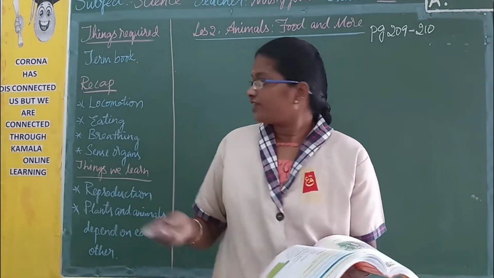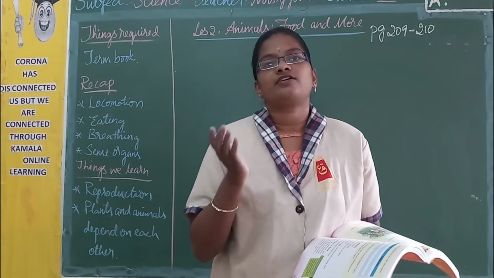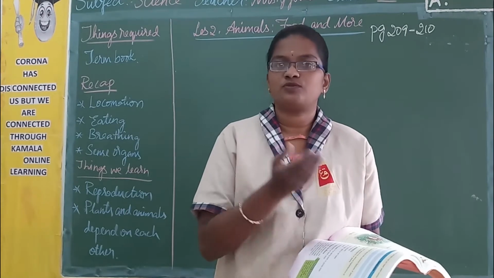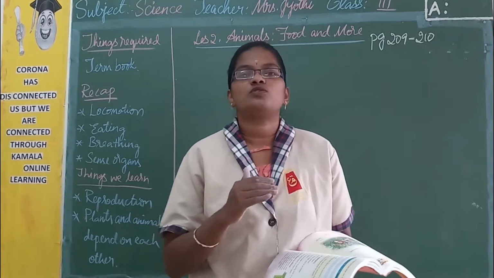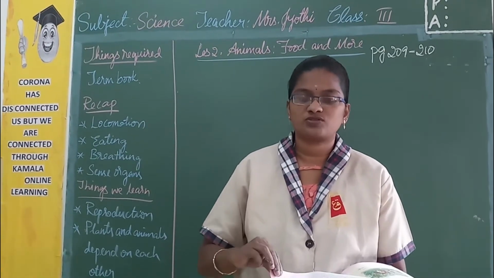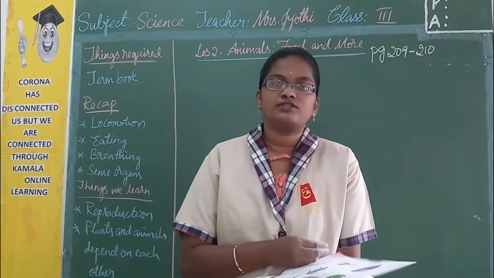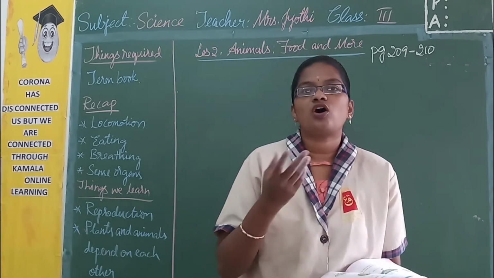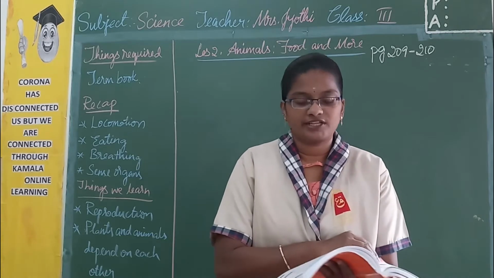Coming to the first one, that is locomotion. Locomotion is nothing but animals being able to move from one place to another. If they have the ability to move from one place to another, then it is called locomotion. Most of the animals can move. If you look at a few things, fish swim, a frog hops, birds fly, and a few animals walk on their legs.